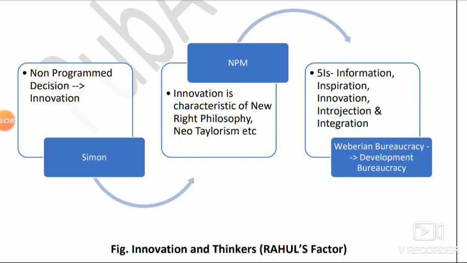The first connotation is very clear, where you will find bureaucracy as the tool of the legal rational society.